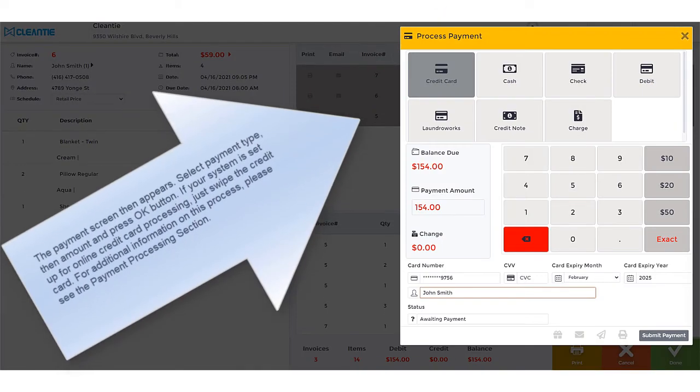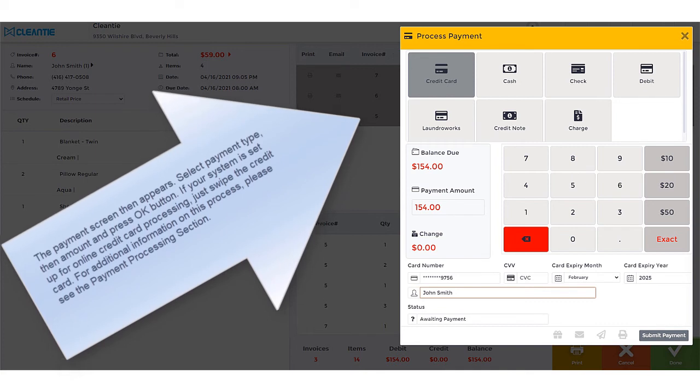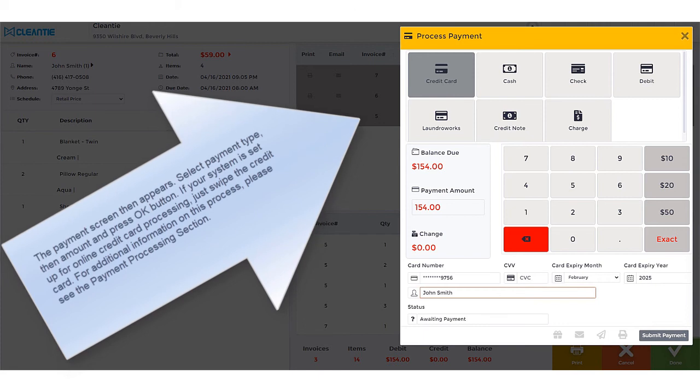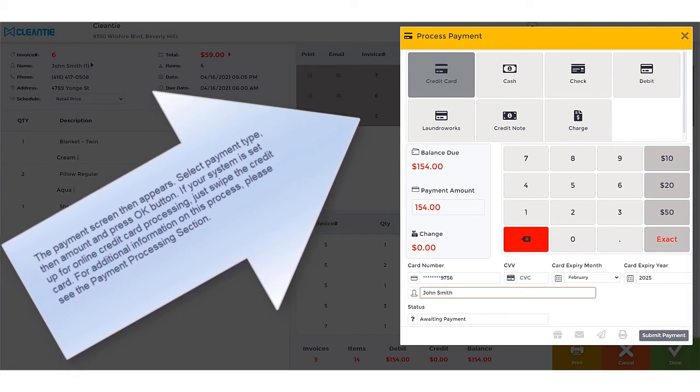The payment screen then appears. Select payment type, then amount, and press the OK button. If the system is set up for online credit card processing, just swipe the credit card. For additional information on this process, please watch the payment processing video.